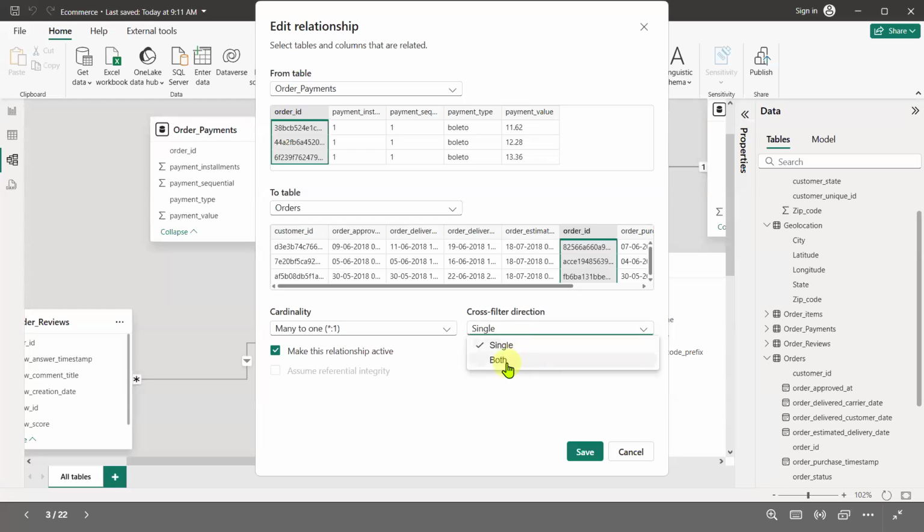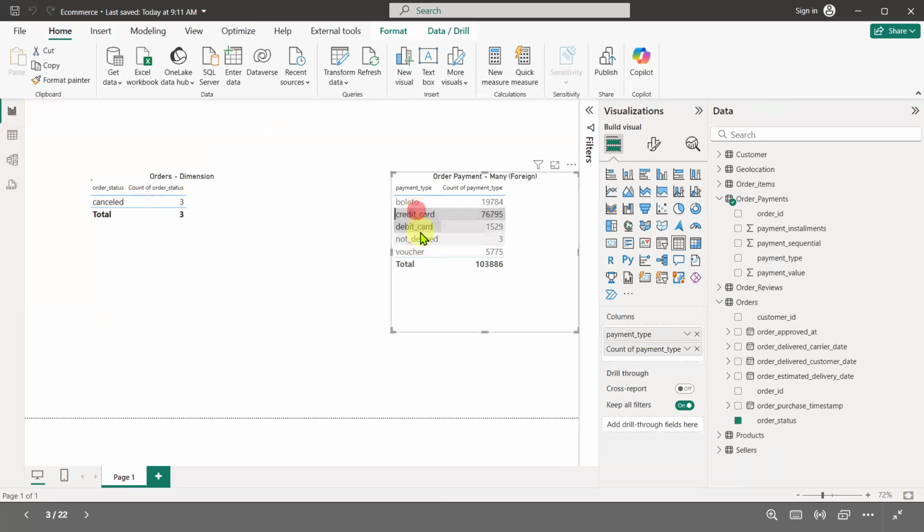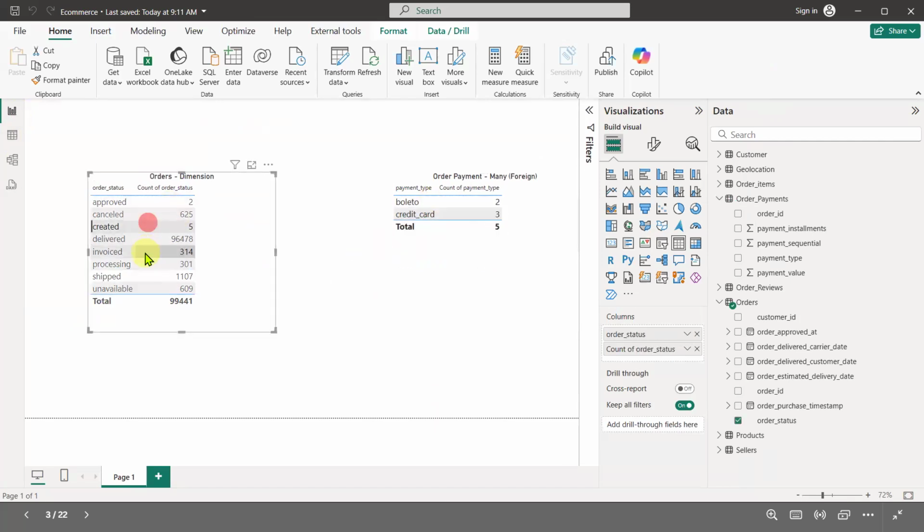But in this case, if I go and select both, what's going to happen? Data is going to travel from both sides. It is going to flow from both sides. You can go from orders to order payment, and from order payment to orders. So now if I select anything here, my orders table is also getting changed. You can see the numbers getting changed here. If I select it from here, that is also updating. Why? Because data is flowing in both directions.